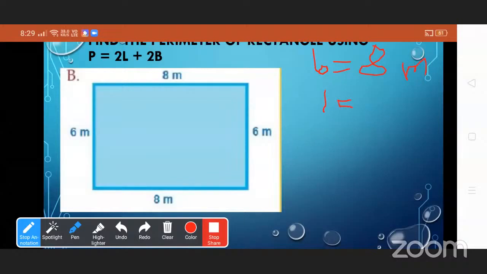L is equal to 6 meter. Then the formula for the perimeter of a rectangle is P is equal to 2L plus 2B.